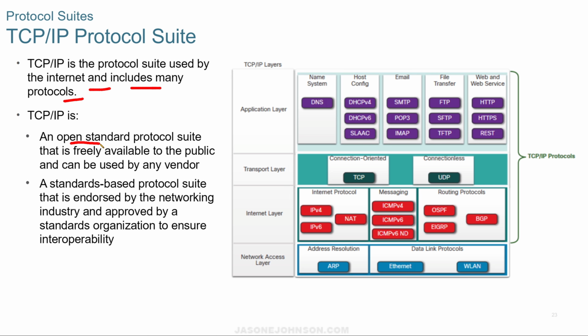TCP/IP is an open standard protocol suite. It's freely available to the public and can be used by any vendor. It's a standards-based protocol suite that's endorsed by the networking industry and approved by standards organizations, and it ensures interoperability. I can't get that word right. Interoperability means they work together.